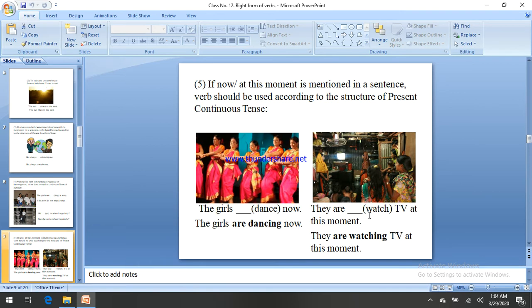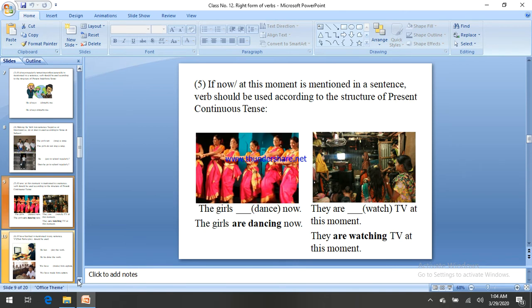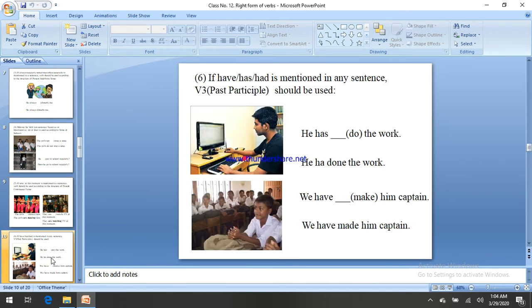Another example: they are dash watch TV at this moment. At this moment is the keyword or tense marker, and you have to make this one present continuous again. There is the subject, and is or are is the auxiliary verb according to the subject. By following the subject, they are watching TV at this moment. Let's jump into the next one. Rule number 6. If have, has or had is mentioned in any sentence, V3 should be used after those words. Have, has, had.